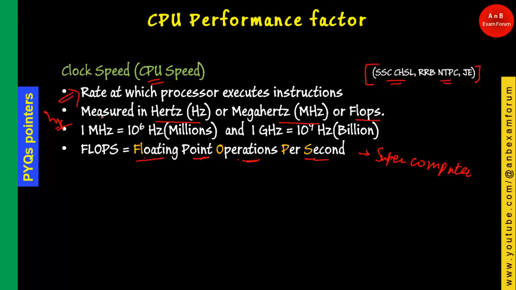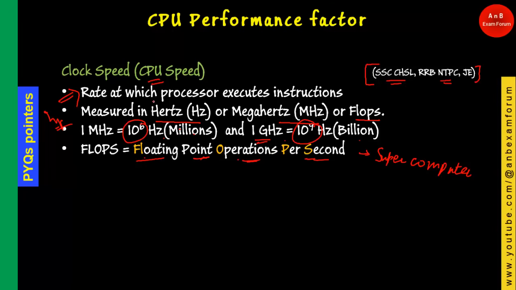Nowadays computers are measured in gigahertz, like 4 gigahertz, 5 gigahertz, 8 gigahertz. And 1 megahertz is equal to 10 power 6, that is a million. M stands for million, 10 power 6 hertz, whereas giga stands for billion, that is 10 power 9 hertz.